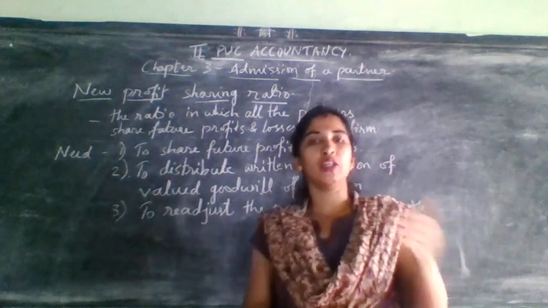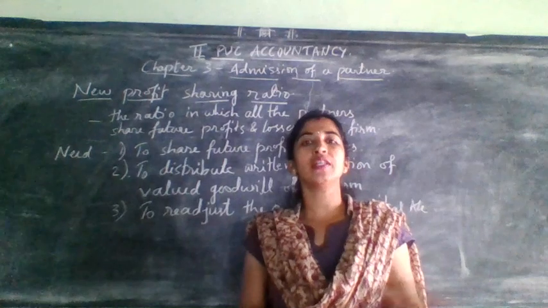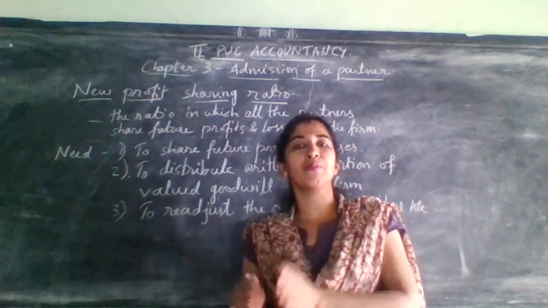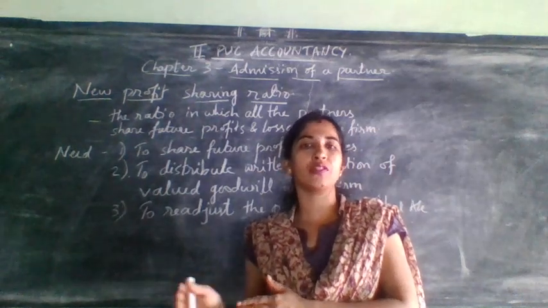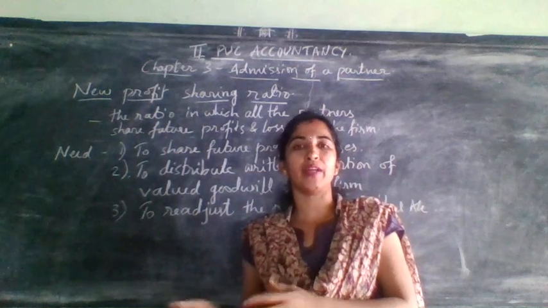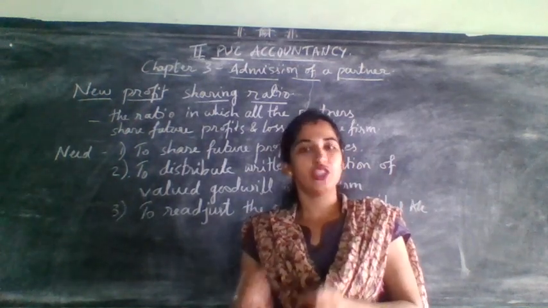See, when a new partner joins the partnership firm, obviously what will happen? Old partners should give a certain part of the profit to the new partner. When they are giving that part to the new partner, their profit sharing ratio will change.